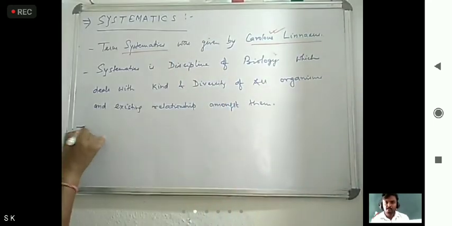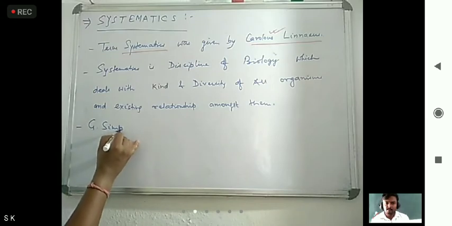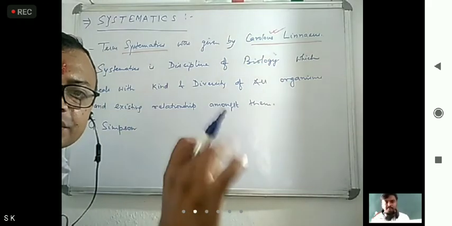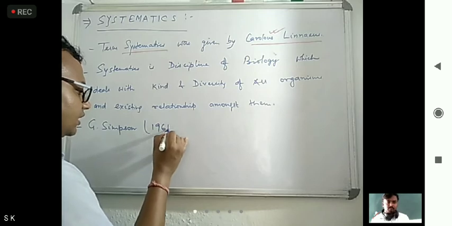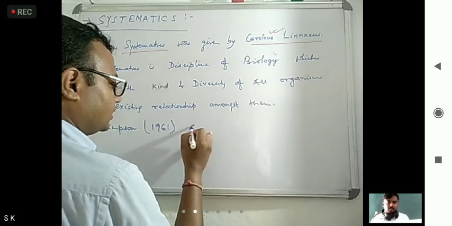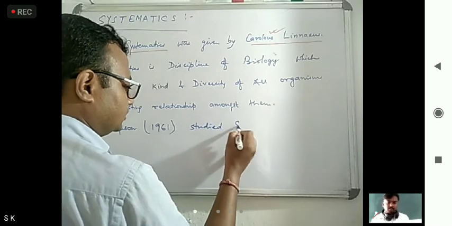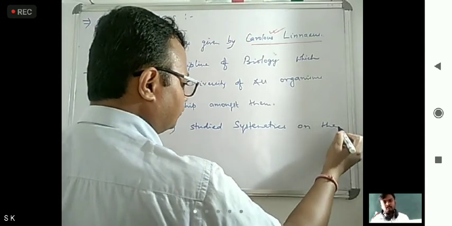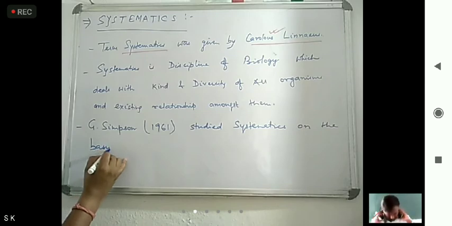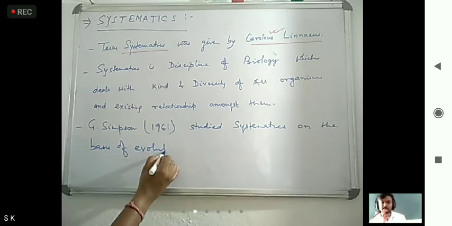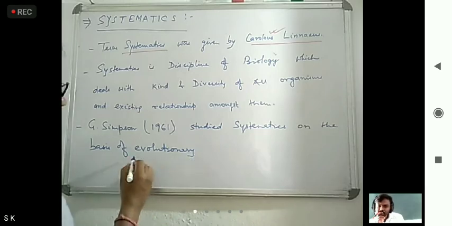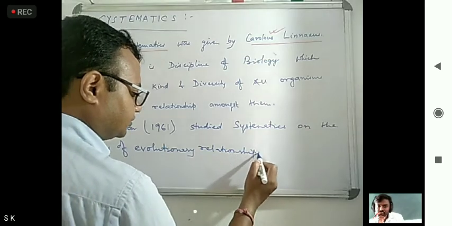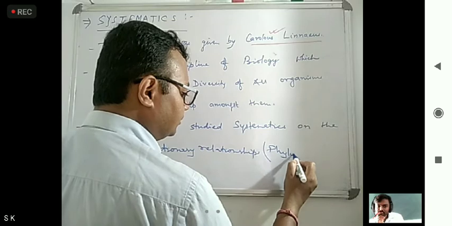So G. G. Simpson in 1961 studied systematics on the basis of evolutionary relationships, that is the phylogenetic system.